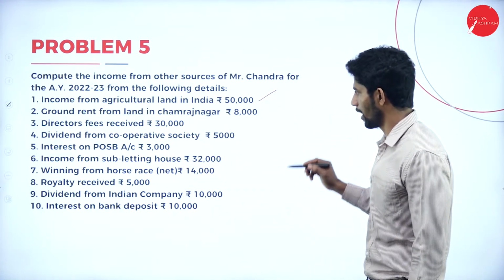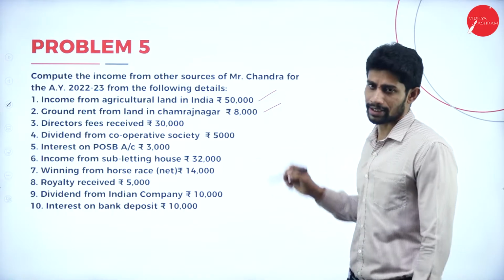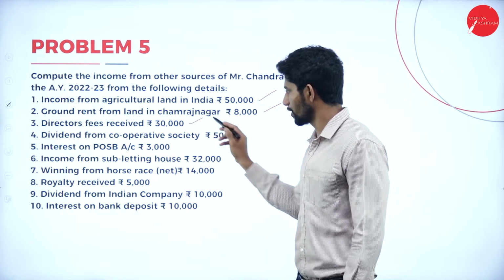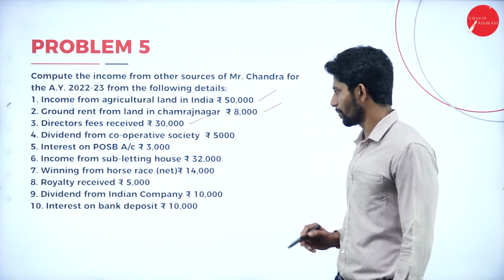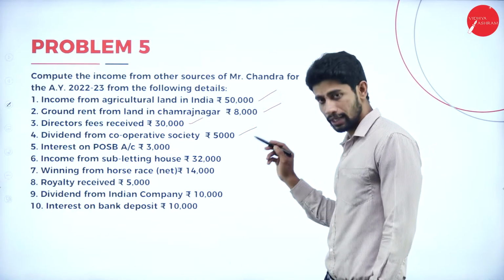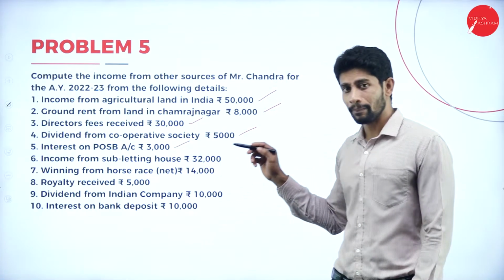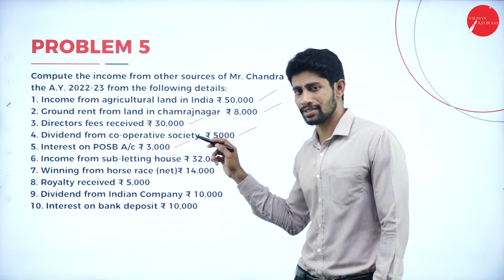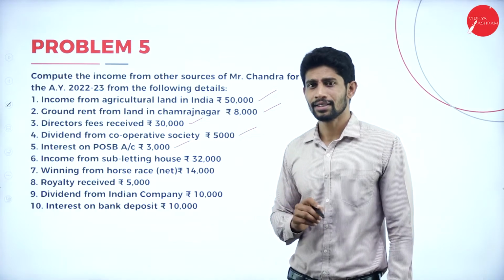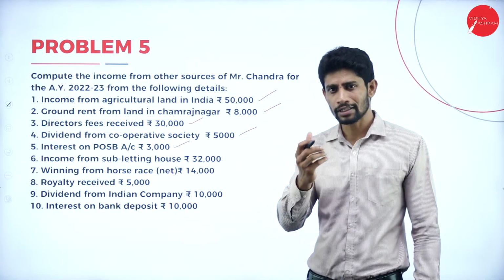Ground rent from land in Chamarajnagar, this is taxable. Next, director's fees, taxable. Dividend from cooperative society, taxable. Next, interest on POSB, taxable, but the value the assessee is receiving is lesser than the deductible value of 3,500.